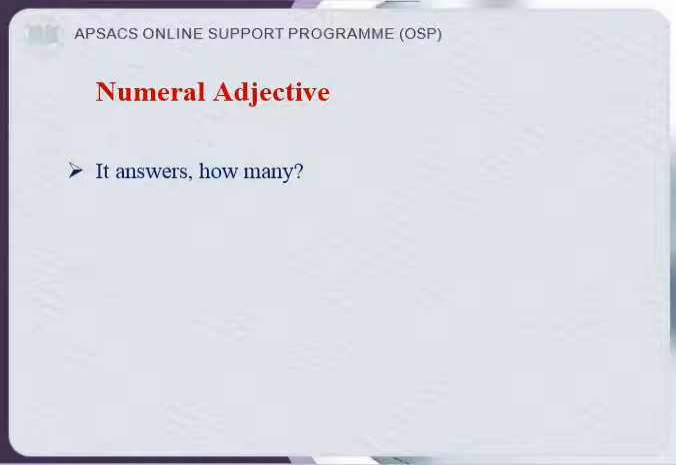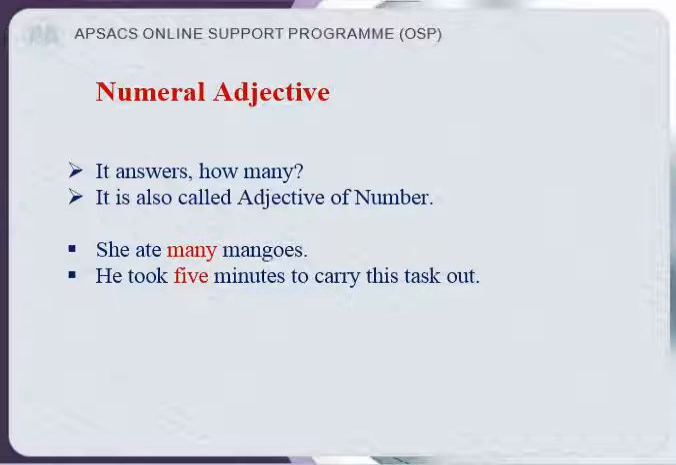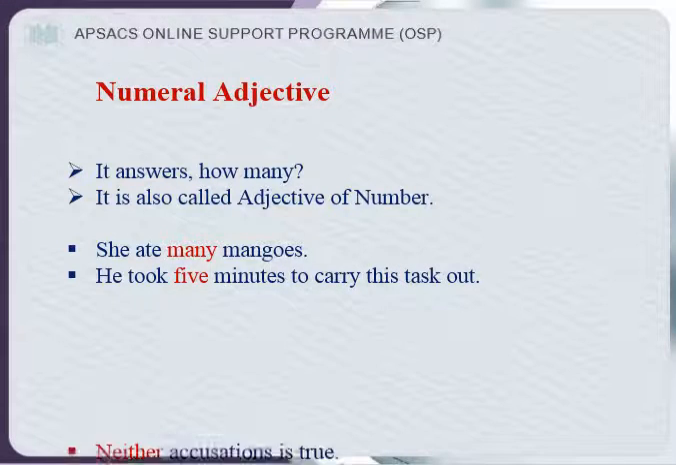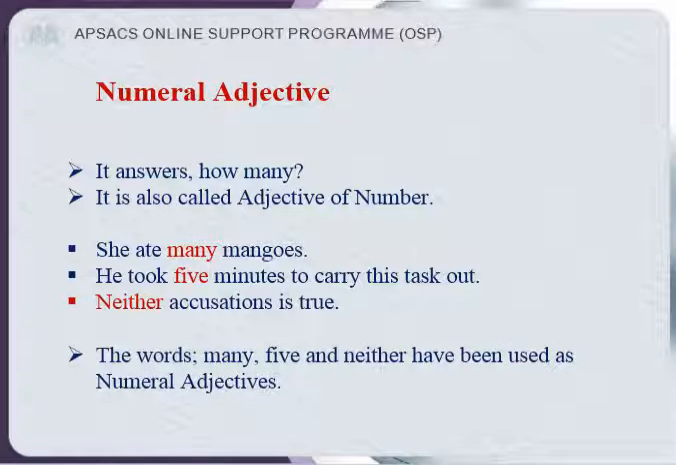Numeral adjectives. It answers how many in number. It is also called adjective of number, obviously. She ate many mangoes. He took 5 minutes to carry this task out. Neither accusation is true. So it is obvious that the words many, 5, and neither have been used as numeral adjectives because they tell here how many. They answer about how many.